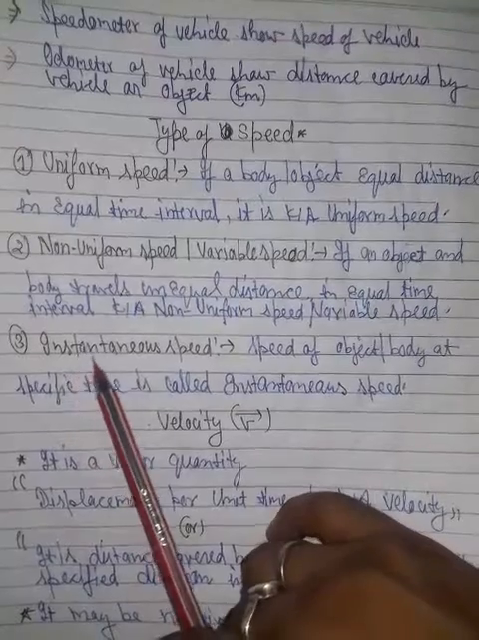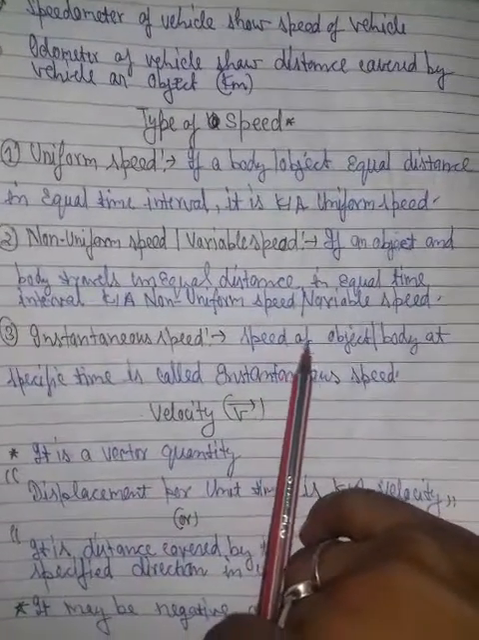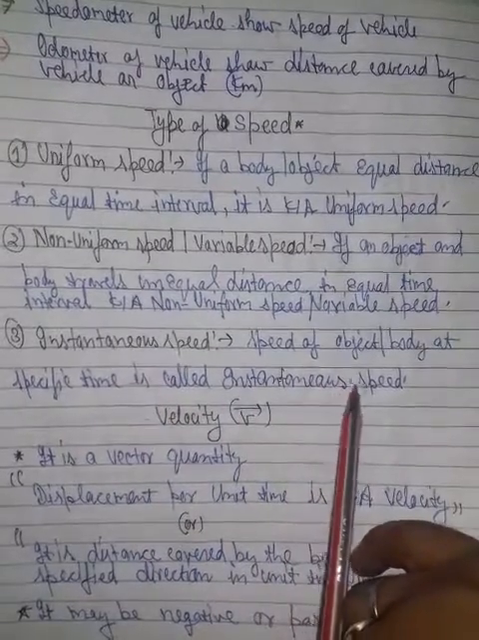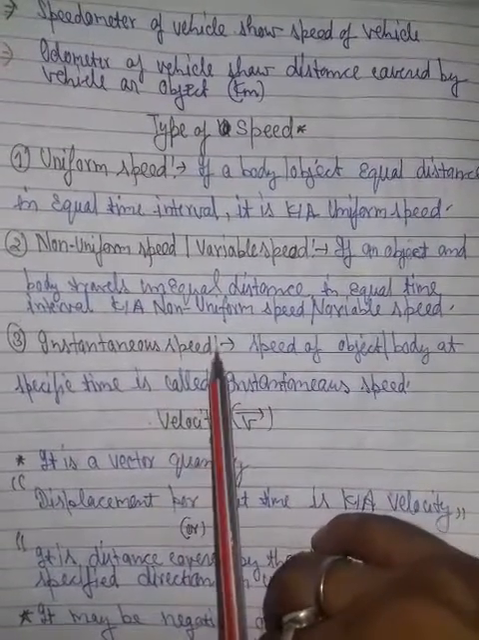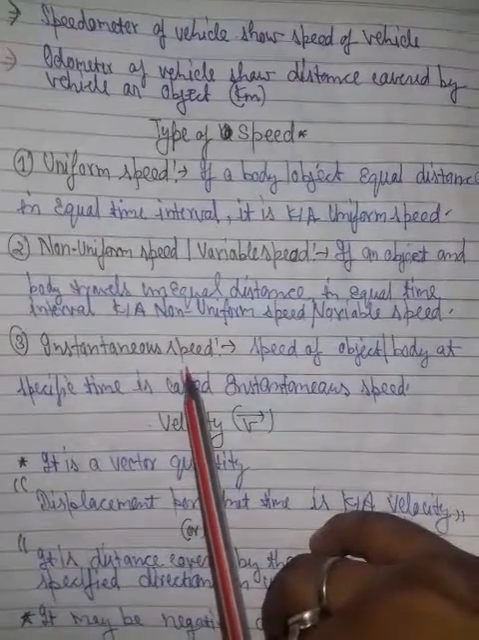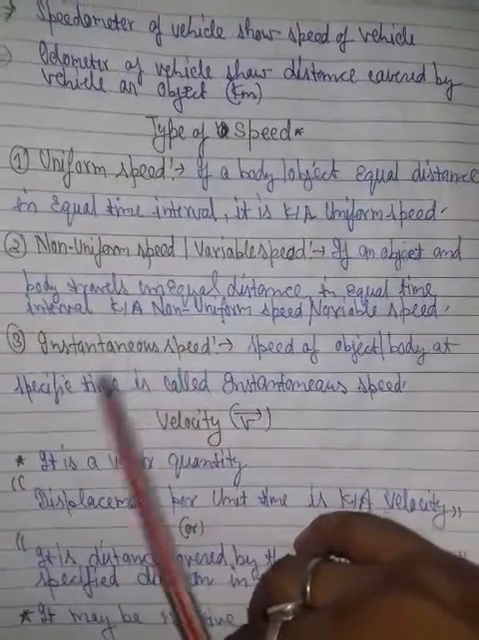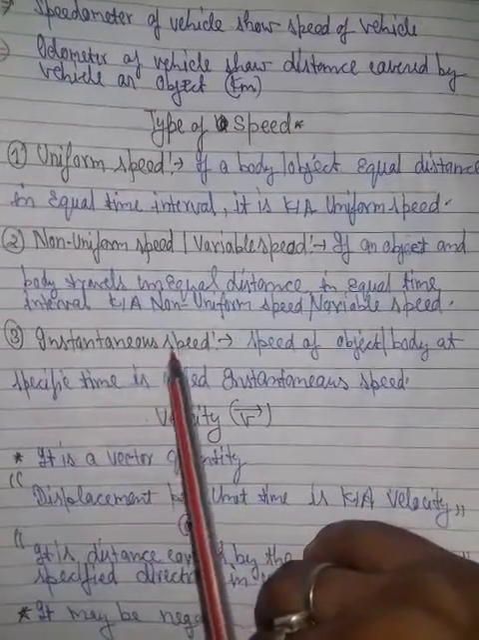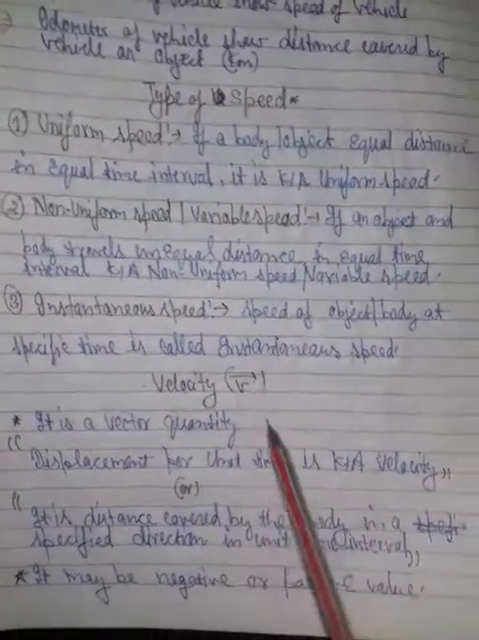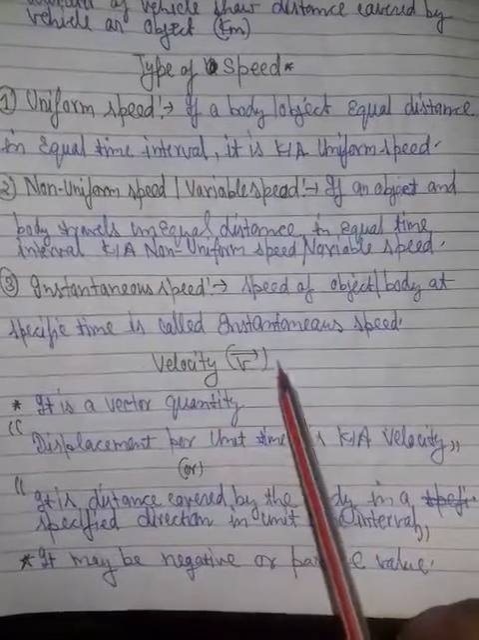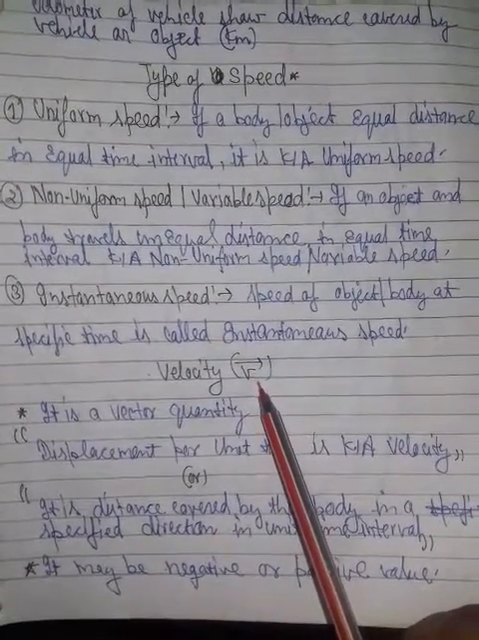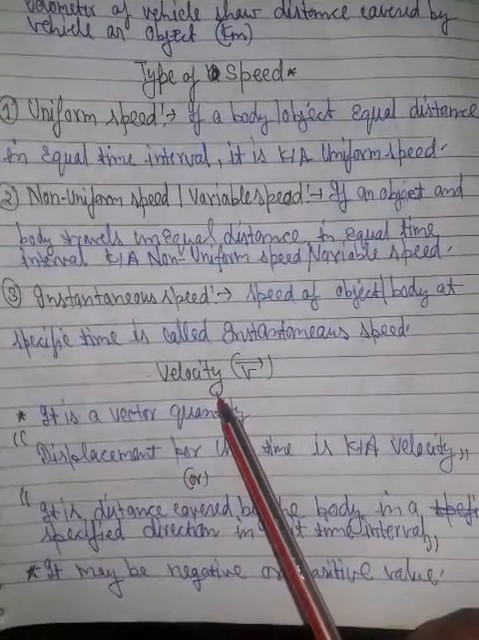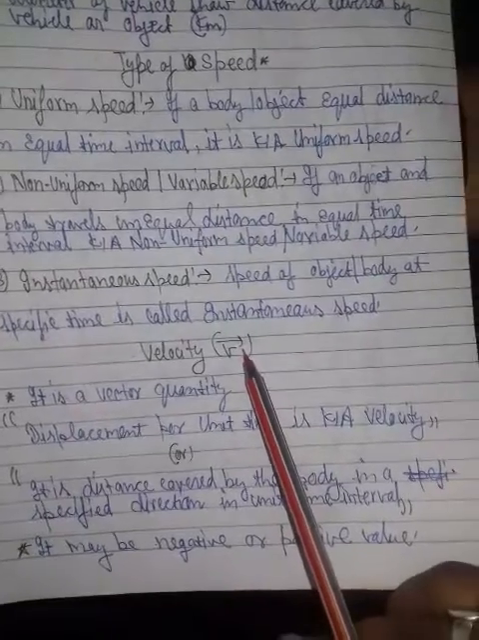Now we move to the third point, that is instantaneous speed, the speed of an object or a body at a specific time, it is called instantaneous speed. That means for a specific time like 10 second, 20 second, 50 second, the speed of the body at that time is called instantaneous speed. And moving to the next point, that is velocity, and by this symbol you know that it is a vector quantity. That means it is a vector quantity, not a scalar, and it has both magnitude as well as direction.